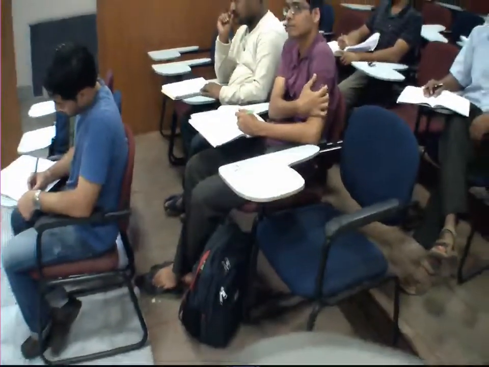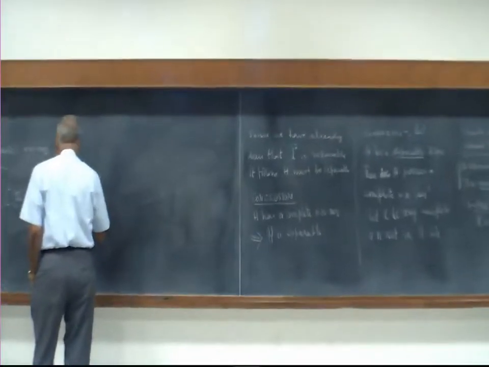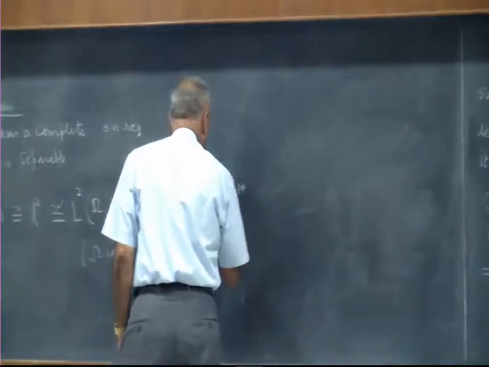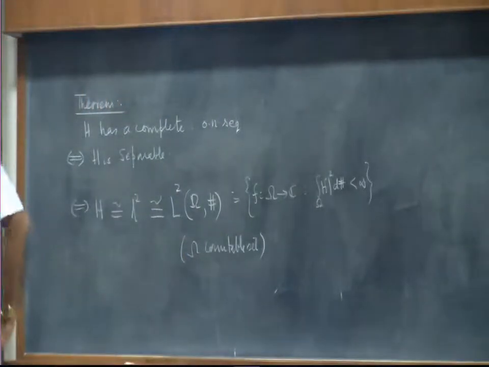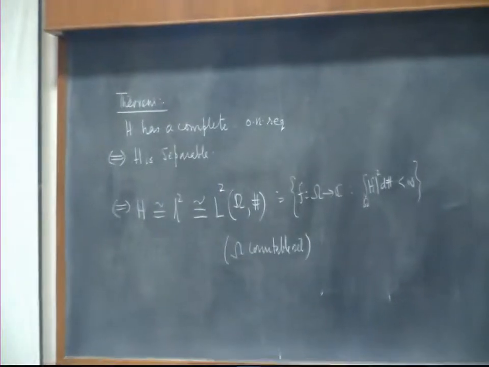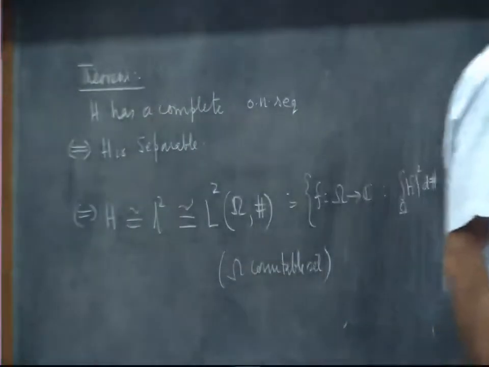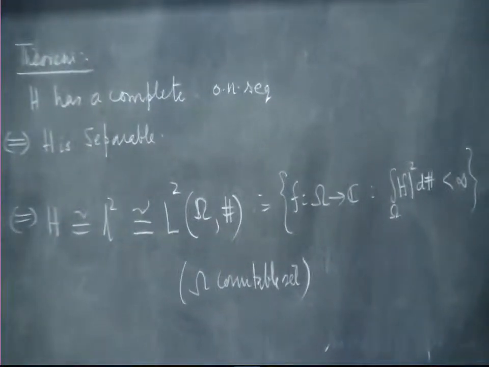So, what is this? Remember this. This is equal to the set of all functions from omega to C, if it is complex, such that the integral of mod f squared with respect to the counting measure is finite. The integration is with respect to the counting measure. So, therefore, every separable Hilbert space is congruent to either this little L2, which in turn is congruent to this capital L2 space. Only thing is, the measure that we are talking about now is the counting measure.